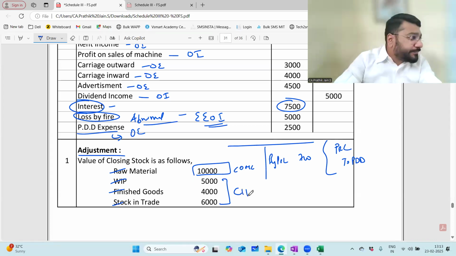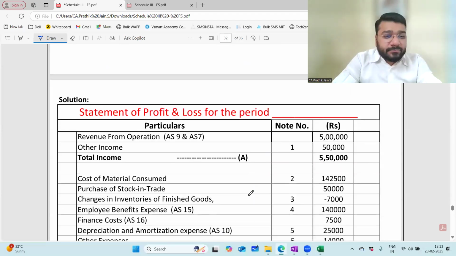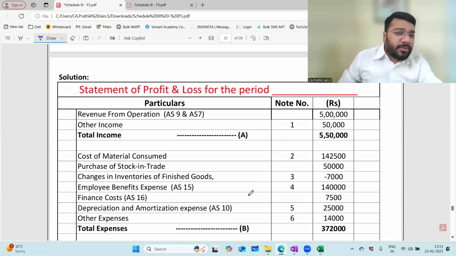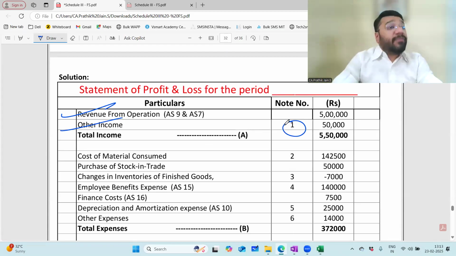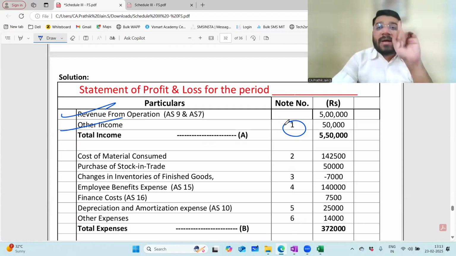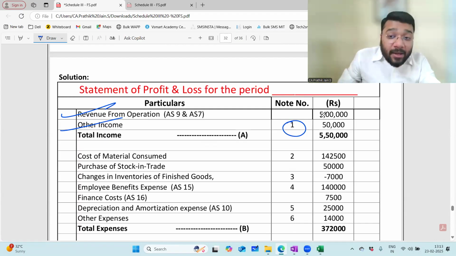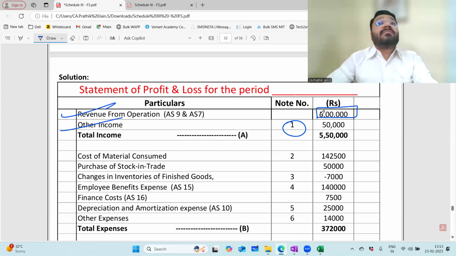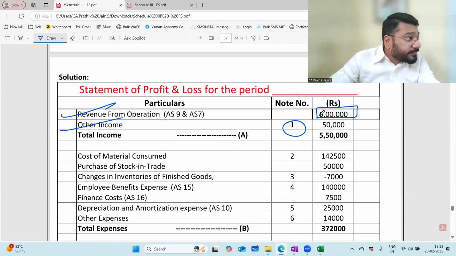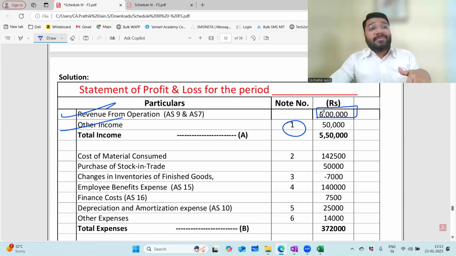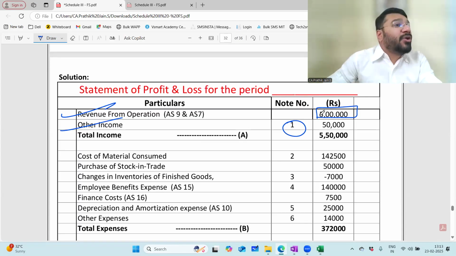Any problem? So how does your P&L look? I'll just show you. Revenue from operations, other income, respective notes. Now, for revenue from operations, there is only one item. In the exam, if you get only one item, sale of goods, there is no need to prepare the notes to accounts. You can directly record it in the outer column. ICAI allows it. Wherever you have more than one item, that has to go to your notes to accounts. This is to save time in the exam.